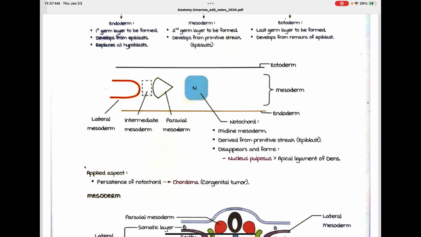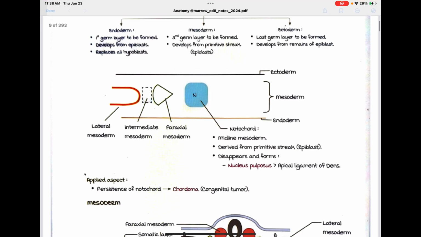So very beautifully they have explained that all germ layers are formed from the epiblast. First the epiblast cells migrate, replace all the hypoblast cells and form the endoderm. Following that, the caudal proliferation of epiblast cells, the primitive streak, migrates in between the layers and forms the mesoderm, and the remaining epiblast cells form the ectoderm.